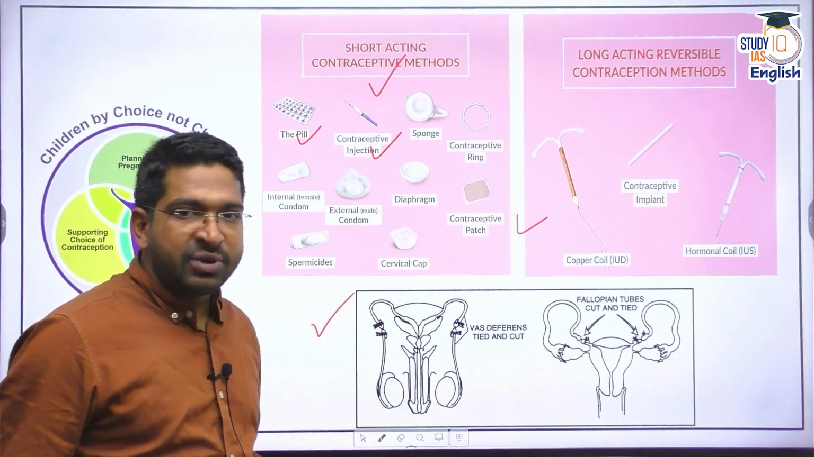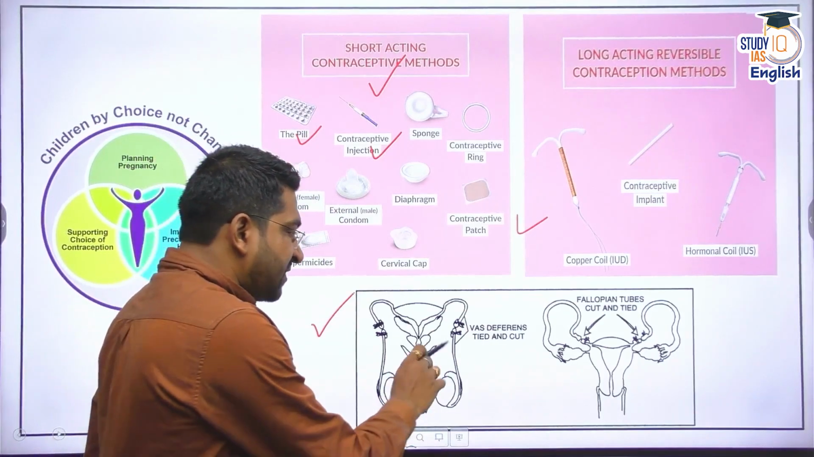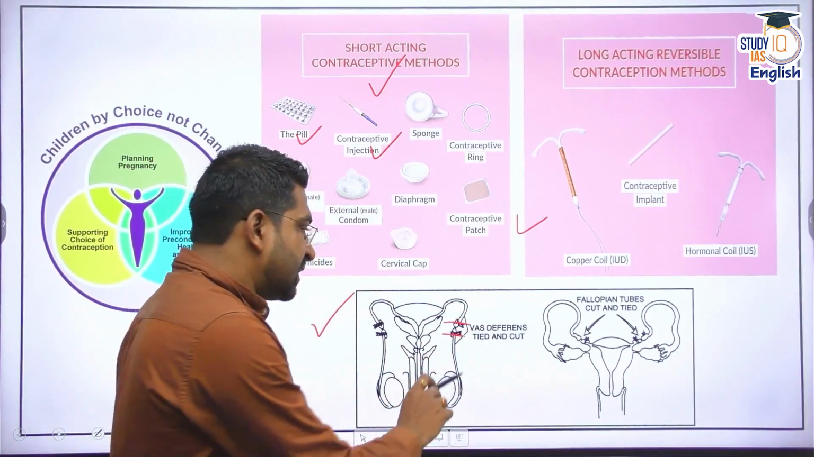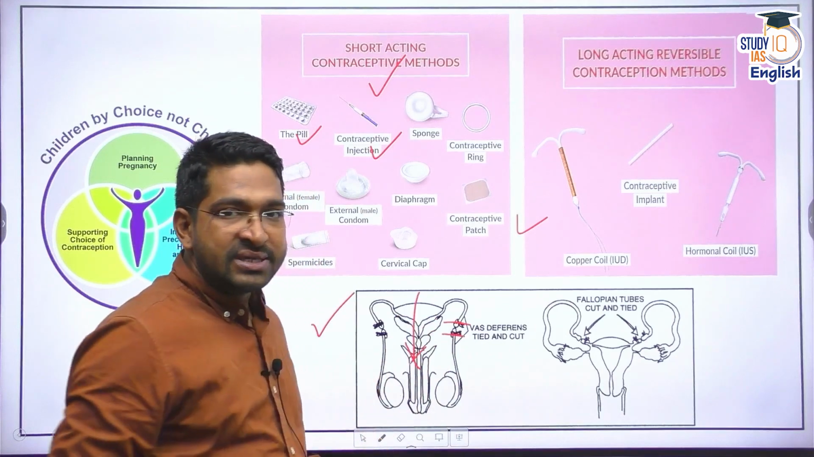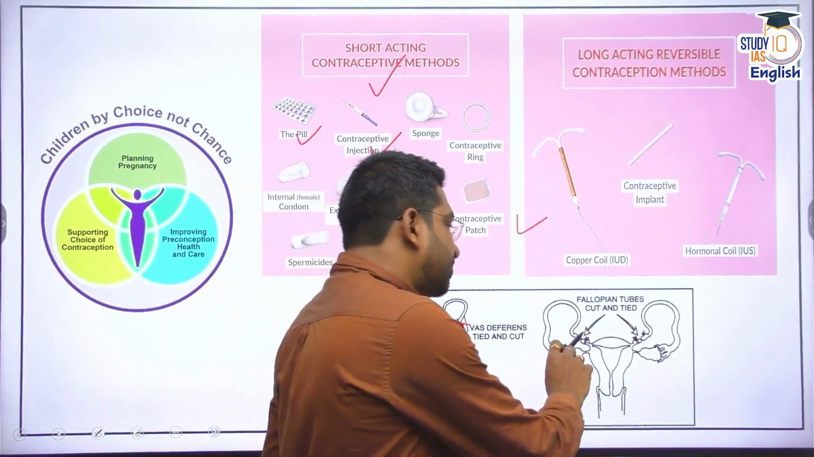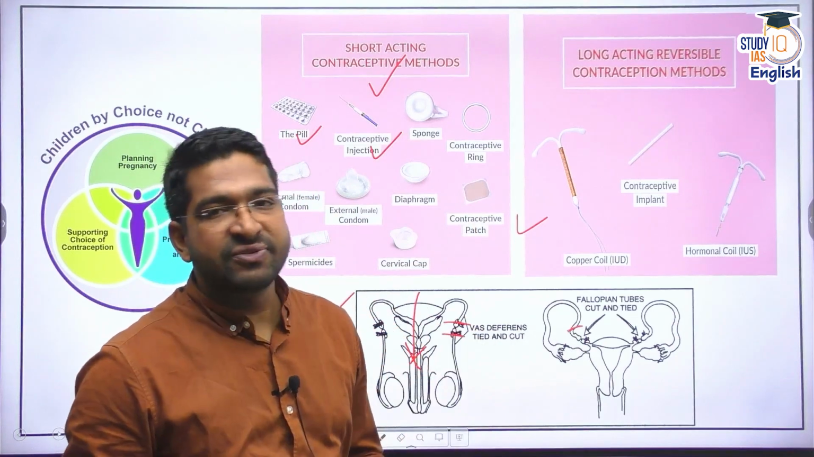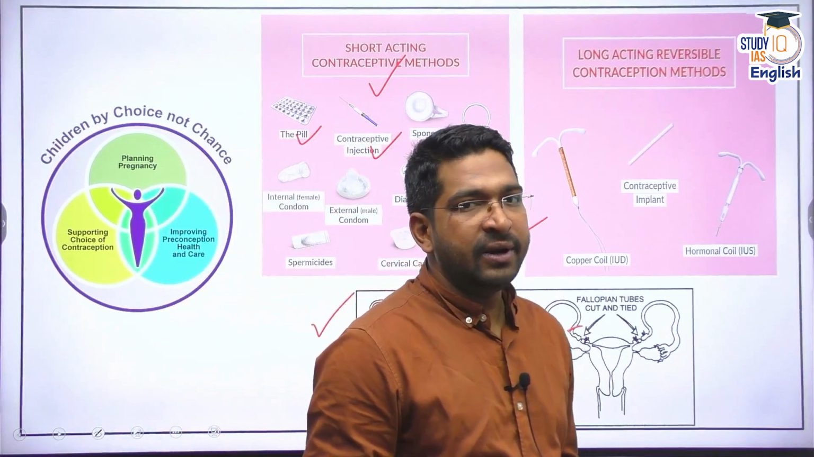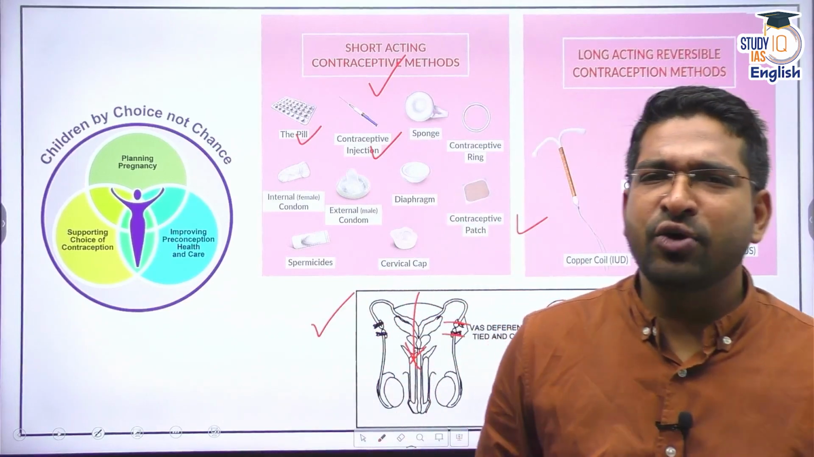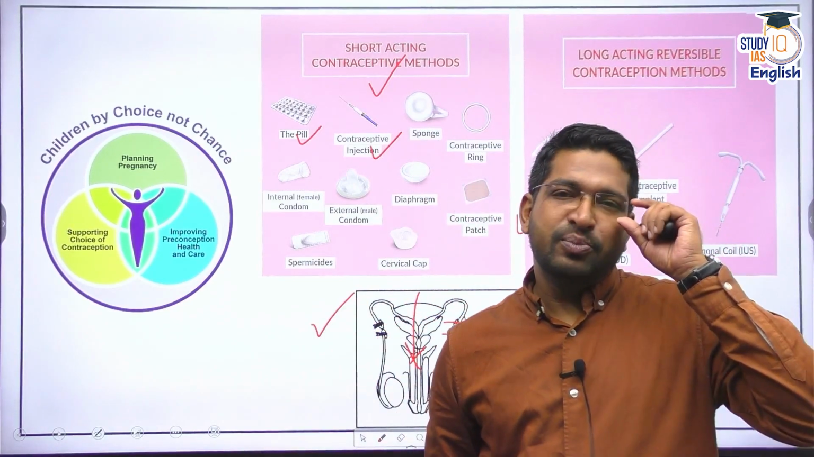That is vasectomy for males. In vasectomy, the vas deferens is cut so that sperms are not released, and in females, the fallopian tubes are cut so that the egg is not released. These are permanent contraceptive methods. All right. So that's the basic idea of how organisms reproduce.